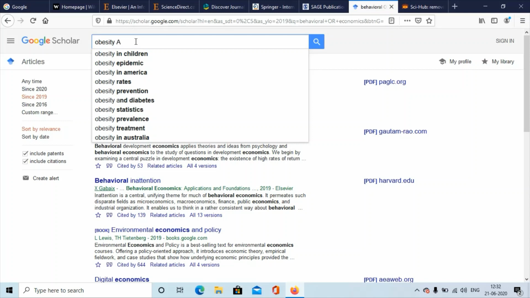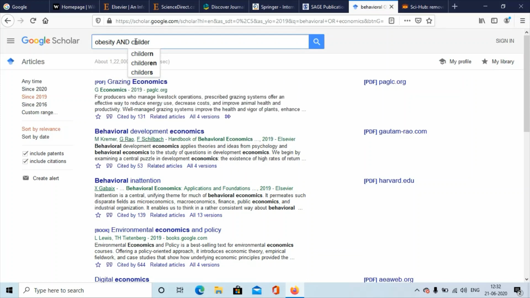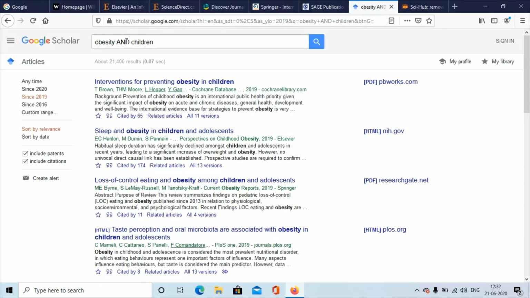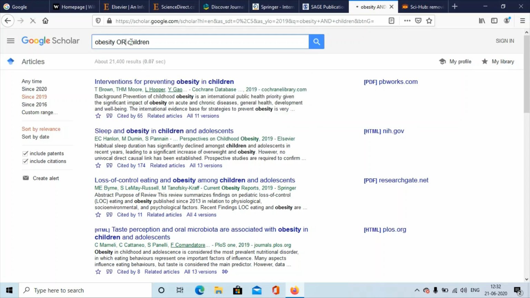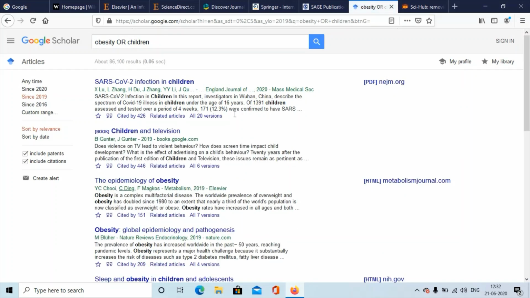Or you can write obesity AND children, so it will include both children and obesity. Or you can write obesity OR children. So it will show results of either obesity or just children, or both obesity and children.